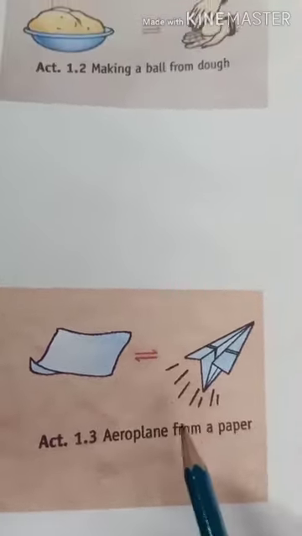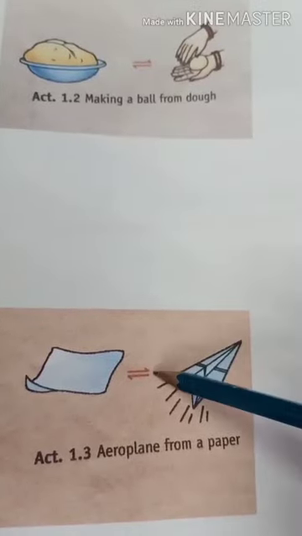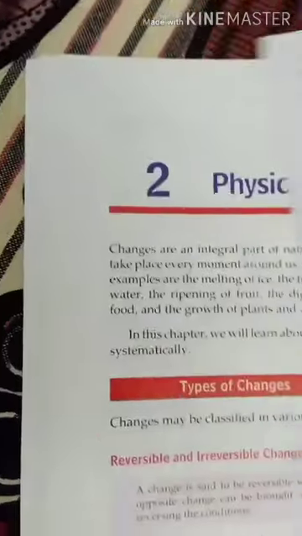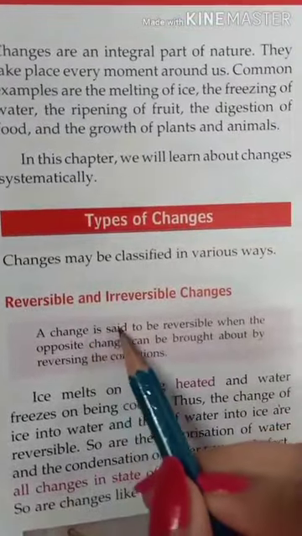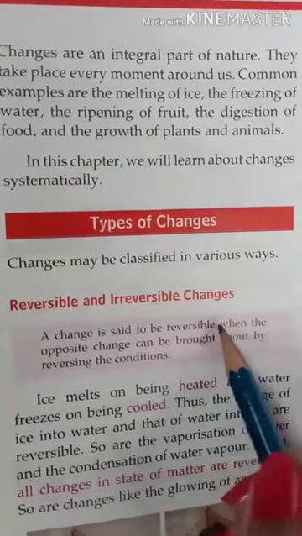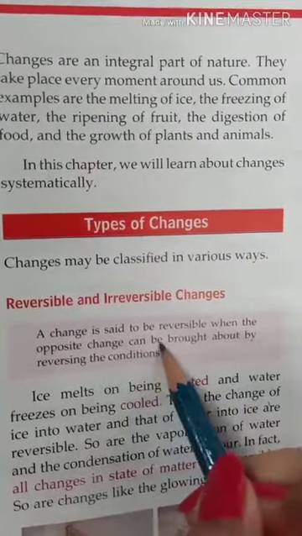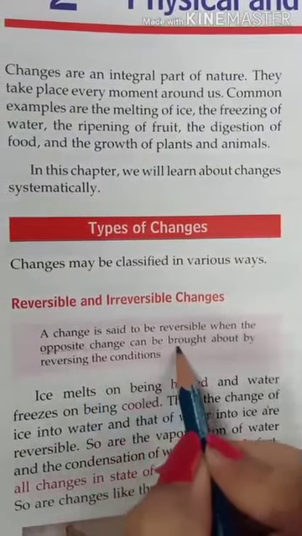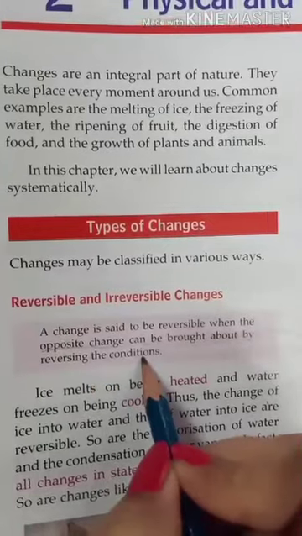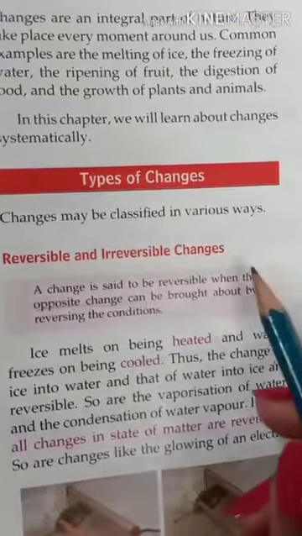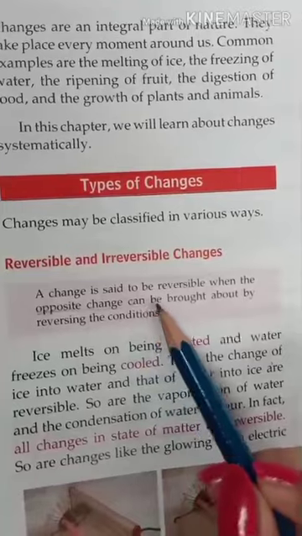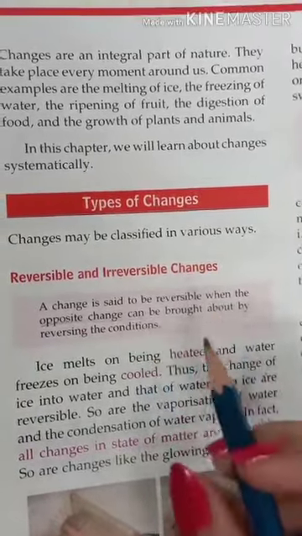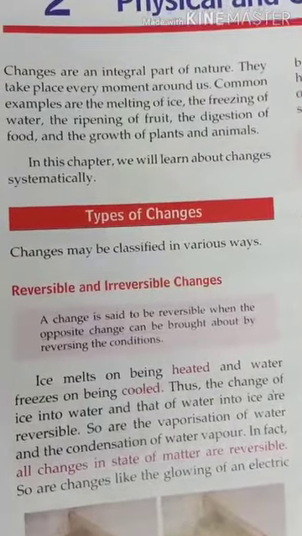So, because in all these examples, we are able to bring opposite change, underline, a change is said to be reversible when the opposite change can be brought about. Underline, when opposite change can be brought about by reversing the conditions. So, in reversible change, there is a possibility of bringing opposite change. For this, I have some other examples for you to understand it.